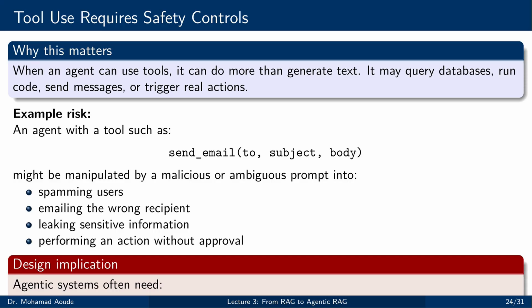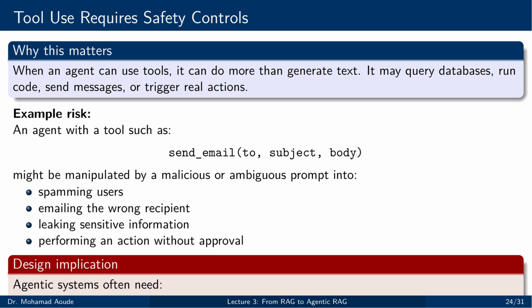This is why tool-enabled agents must be designed with safety mechanisms. Permissions control what the system is allowed to do. Sandboxing isolates risky execution. Action limits reduce the blast radius of mistakes. Logging creates traceability. Human approval is essential for sensitive or irreversible actions. So the design lesson is simple. Never connect tools to an agent without governance. Capability without control is not intelligence.